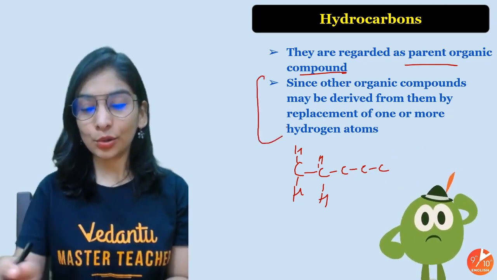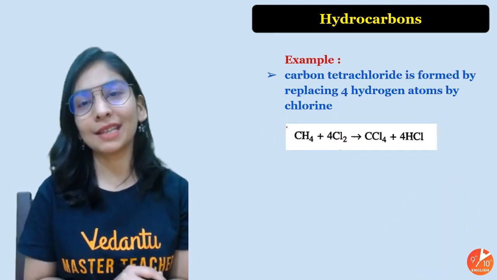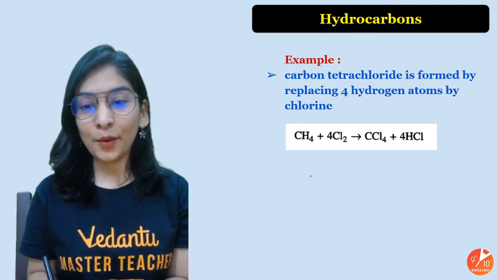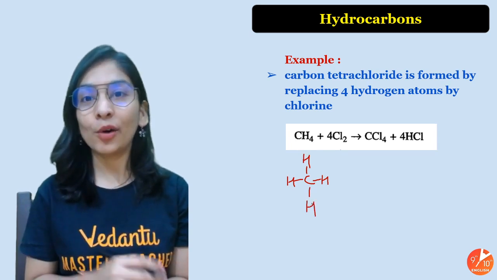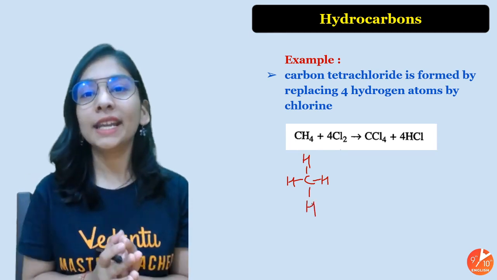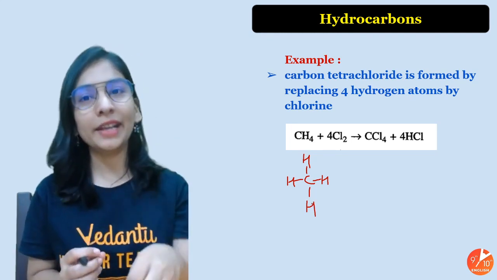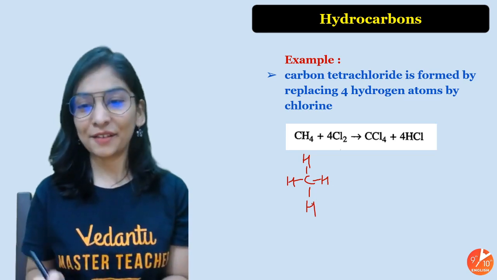Alright, so as I told, hydrogen can be replaced with some other atom or group of atoms. I can tell you an example. I hope you have seen the previous 2 lectures as well, where I talked about how the bonding in hydrocarbons occurs. If you haven't seen that, please do, that's quite important. After this session, you can see the entire series of lectures.